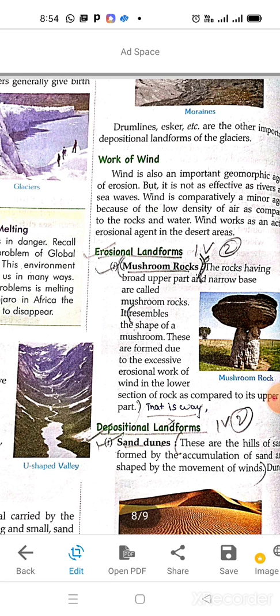Wind carries sand in the desert area and it gets deposited in some other area, creating these hills of sand. Dunes are formed when wind deposits sand in the form of low hills and are generally formed in groups. These are known as sand dunes.